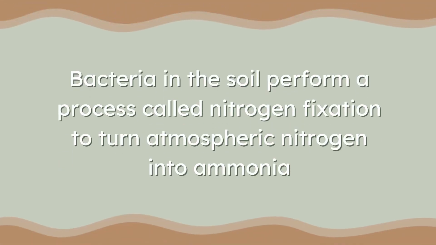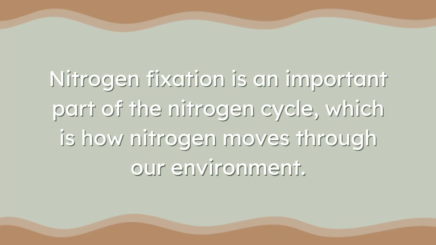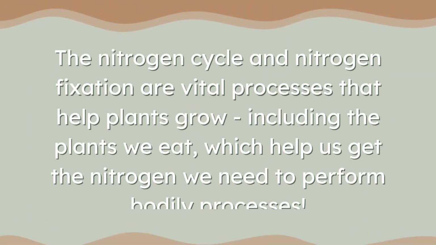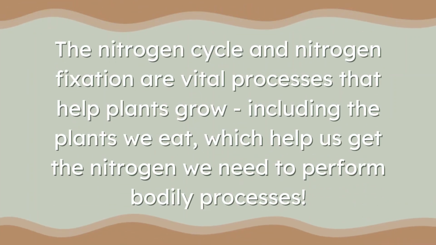So today, we basically learned that bacteria in the soil perform a process called nitrogen fixation, which turns atmospheric nitrogen into ammonia and helps start the entire nitrogen cycle. We also learned that nitrogen fixation is an important part of that nitrogen cycle, which is, again, how nitrogen moves through our environment. Now, the nitrogen cycle and nitrogen fixation are really vital processes that help plants grow, including the plants that we eat, which helps us get the nitrogen that we need to perform those bodily processes that we talked about.